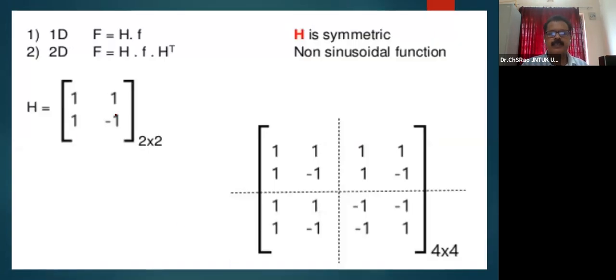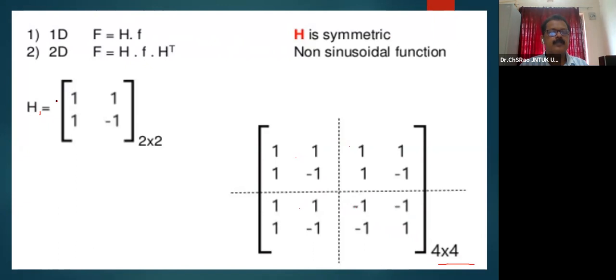For H2, you can see here, you have H1, H1, and another H1 and H2. We have a 4 by 4 Hadamard transformation matrix, which we take as the kernel. The Hadamard transformation for 1D, which represents the symmetric property, and which is again a non-sinusoidal function, you can strictly call this H1.